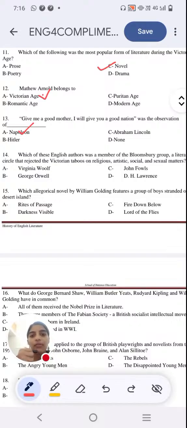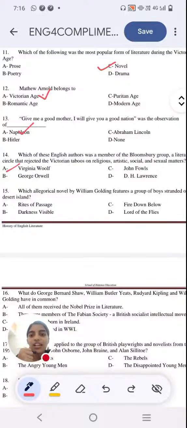So we have moved on from the Victorian age to the modern age, and there was a popular group called the Bloomsbury Group. Who was a member of the Bloomsbury Group? Let me know. I can give you a hint. This person is associated with the stream of consciousness. Very easy. It's Virginia Woolf.